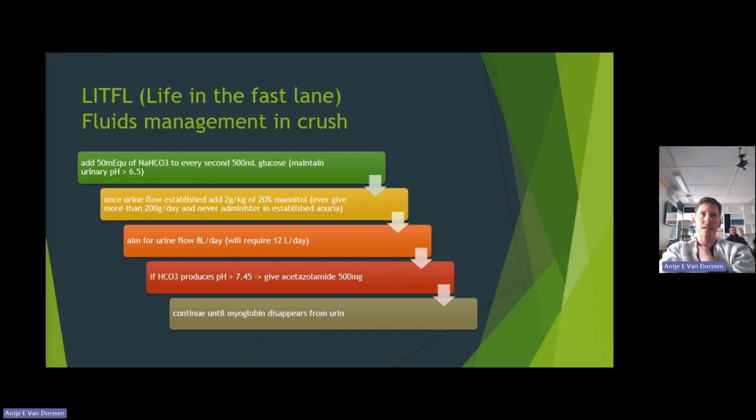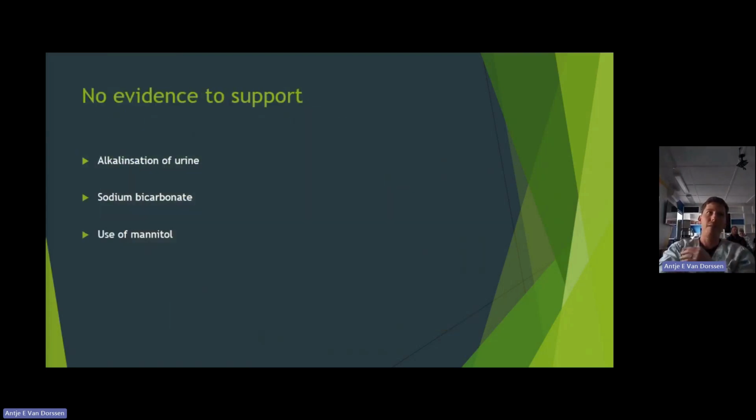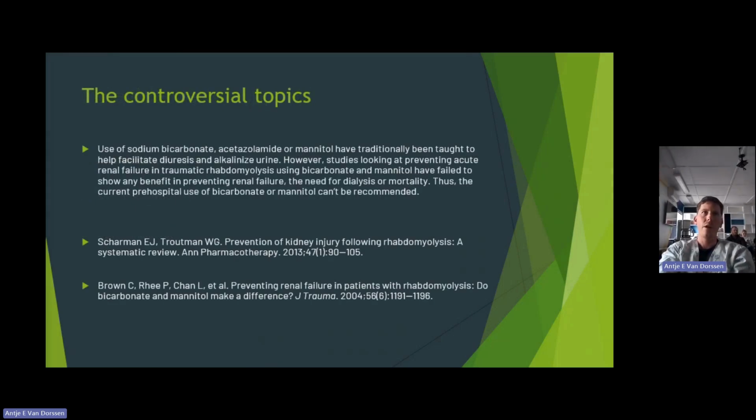Life in the Fast Lane had this to say: they added 50 milliequivalents of sodium bicarb to every 500 mils of glucose to maintain urinary pH of more than 6.5, monitoring urine output, aiming for urine flow of 8 liters per day. And if bicarb produces a pH of 7.45, they say give acetazolamide and continue until myoglobin disappears from the urine. But again, this information is a bit controversial with the sodium bicarb. Many studies have been done not giving good support of the alkalization of urine, giving sodium bicarbonate and the use of mannitol. That's not really shown much benefit at all.